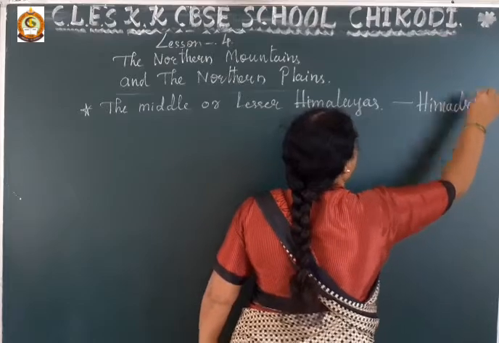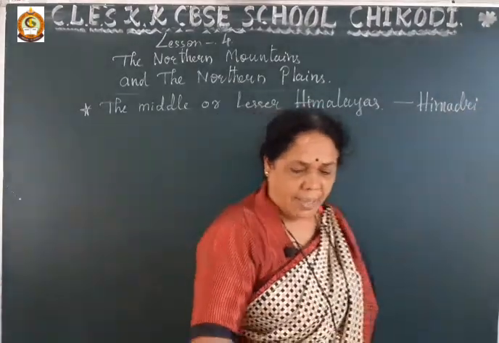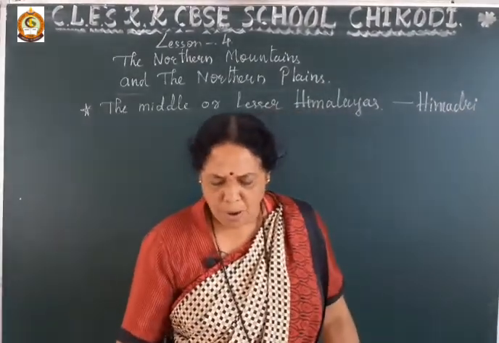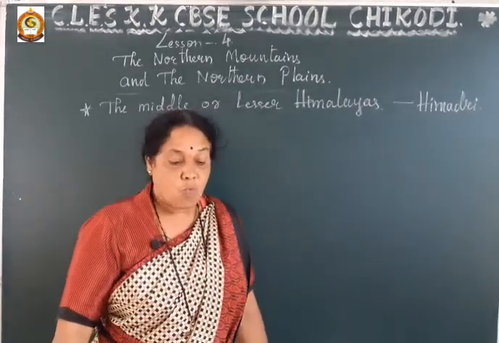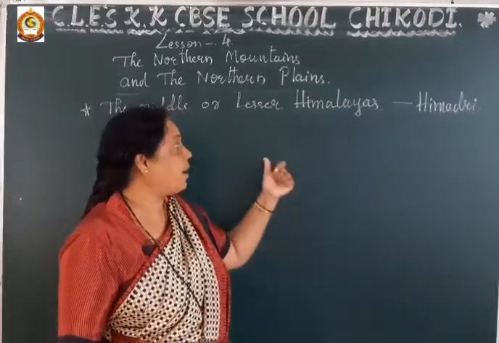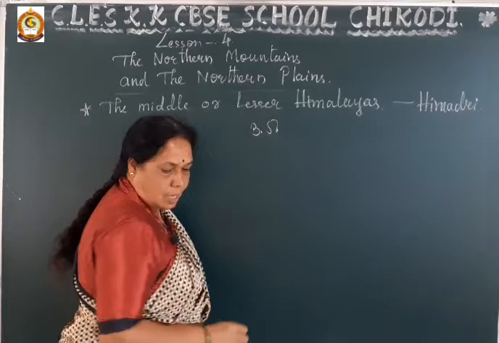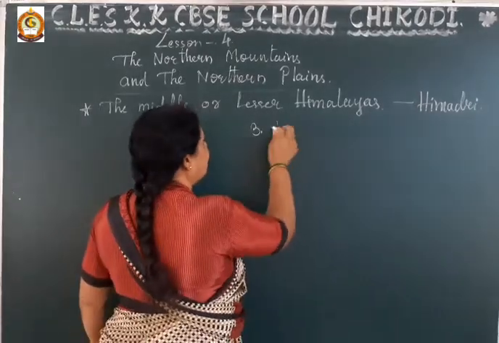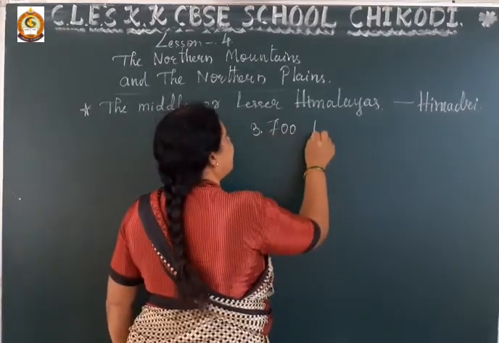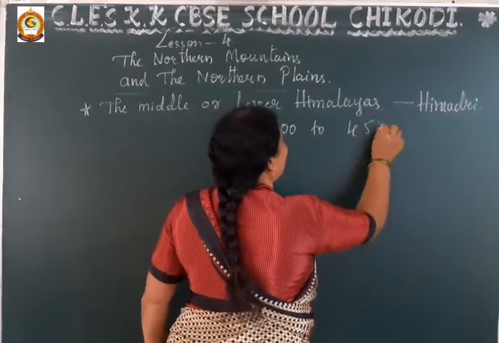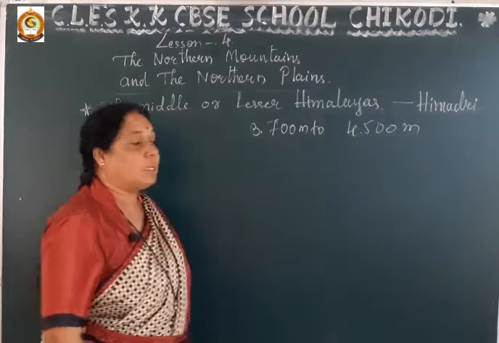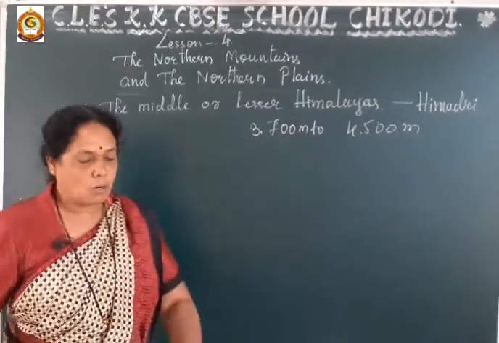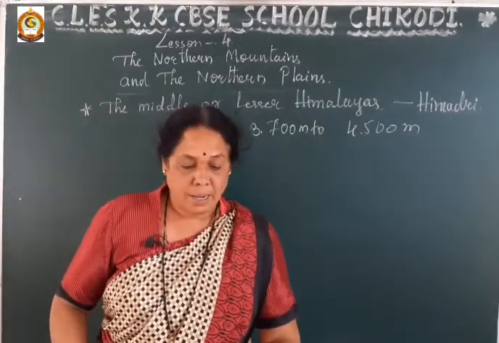It has an average height of about 3700 meters to 4500 meters.